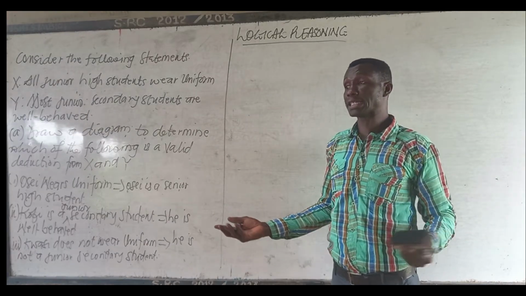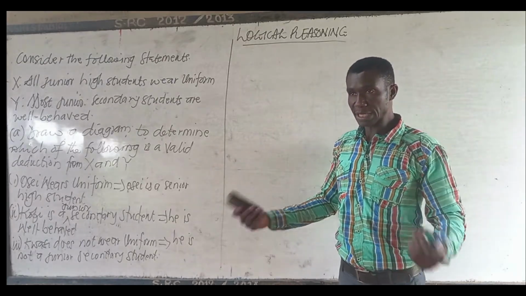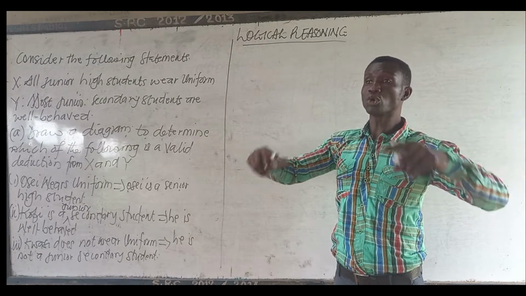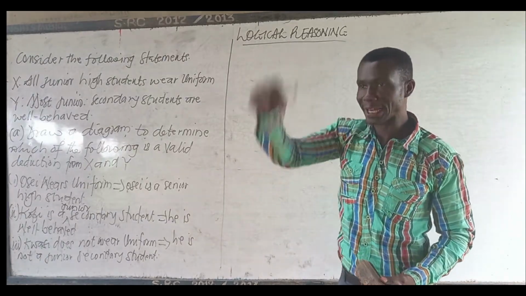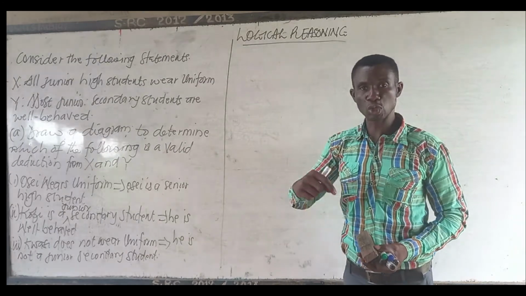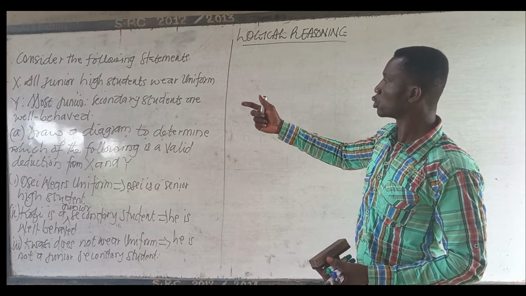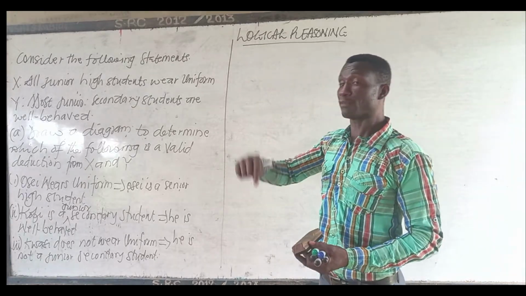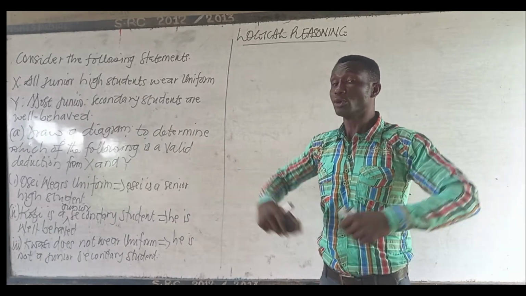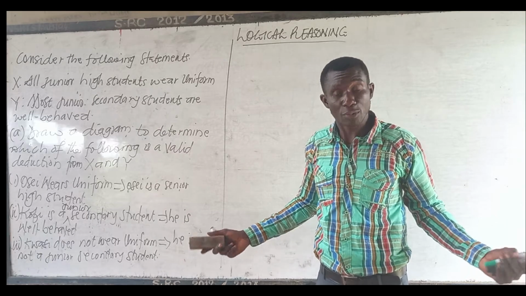Another example: what if I say all soldiers use gun? It means that we have people who use gun under this universe, in which soldiers are under those people. Soldiers are part of those who use gun. So all junior high school students wear uniform means that they are under people who wear uniform. Definitely, there are people who wear uniform. If not that, you shall not be talking about junior high school students wearing uniform.